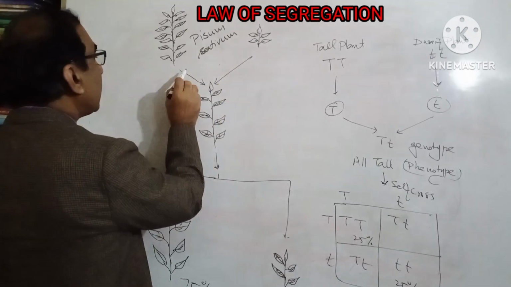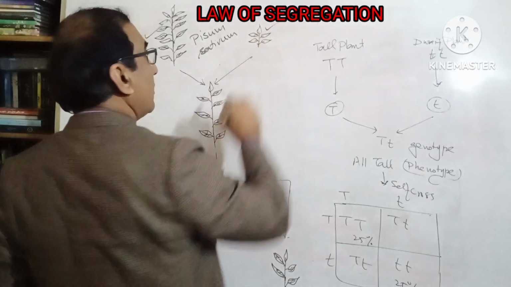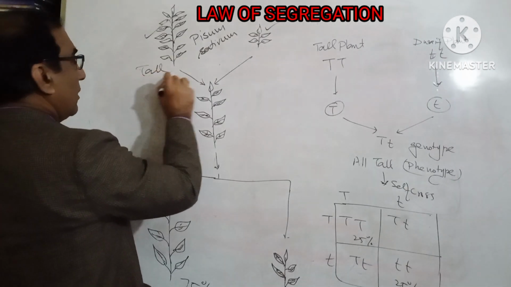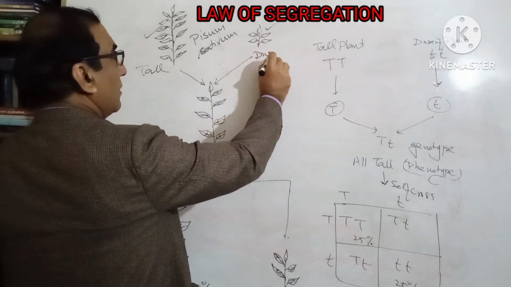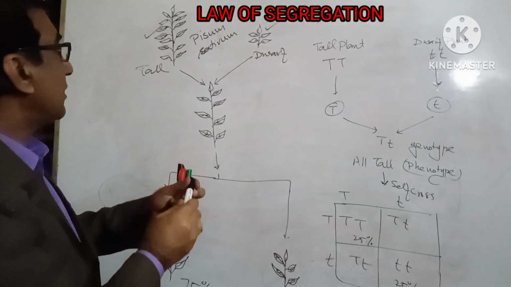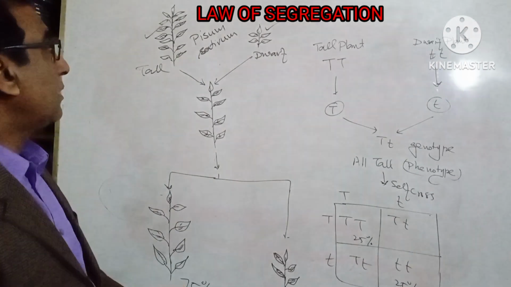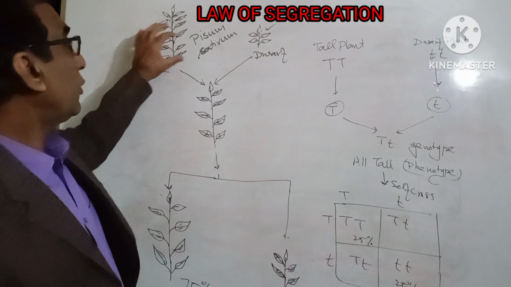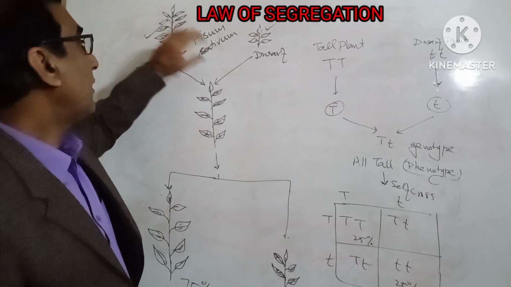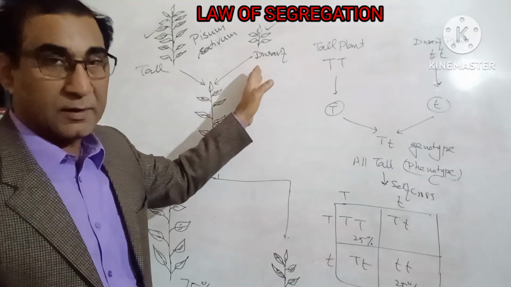He observed that there were certain plants which were tall and others which were dwarf. So this is tall and this is dwarf. When he crossed these two plants, he took the pollen from the tall and applied it on the stigma of the dwarf plant.